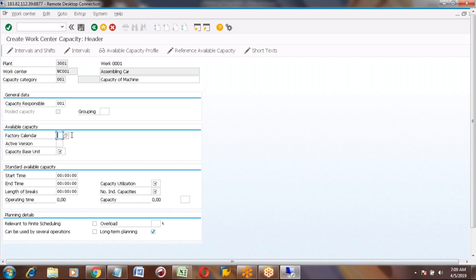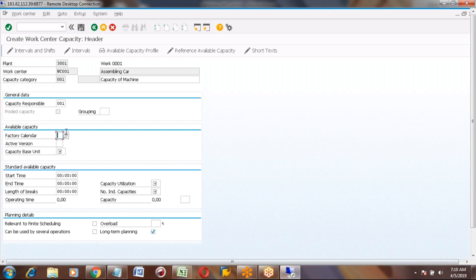For example, your plant is working 7 days a week, but this machine is working only 5 days a week. In that case, you can create a separate factory calendar and assign that calendar here. If you don't assign anything here, it will consider your plant factory calendar only.